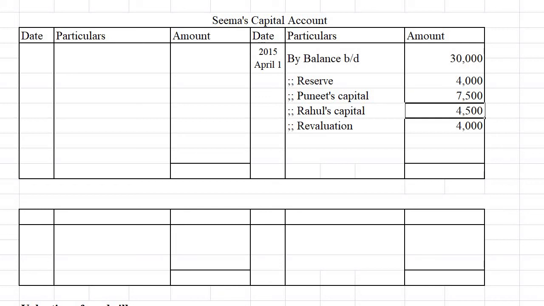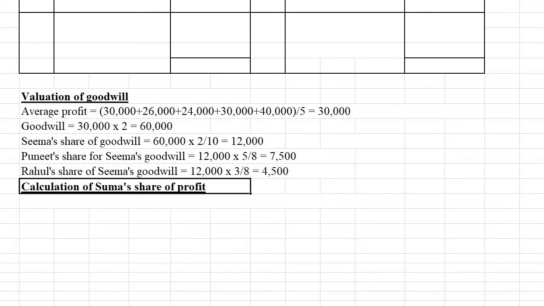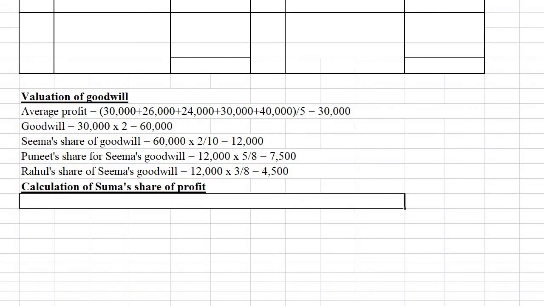Now what is left? We have to show profit up to the date of death. We can calculate here. It will be calculated on the basis of the period. So profit for the last year is given. For that we have to calculate up to the date of death of SEMA. From the last balance sheet to the date of death there are 6 months.